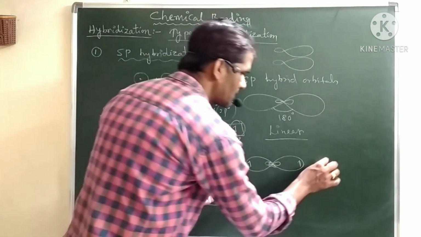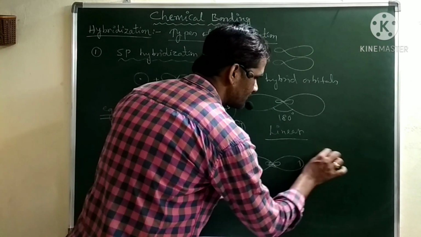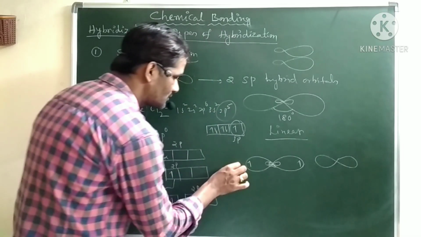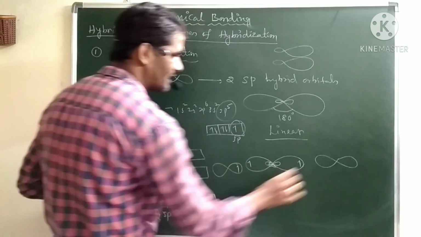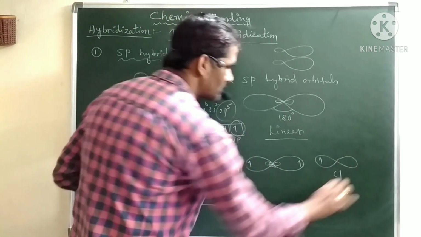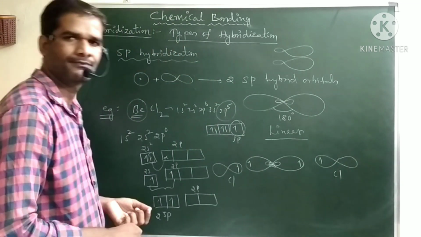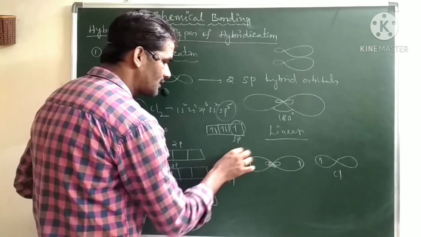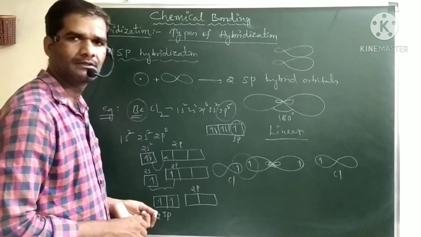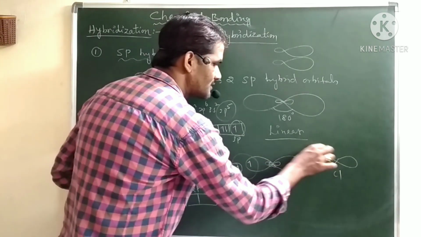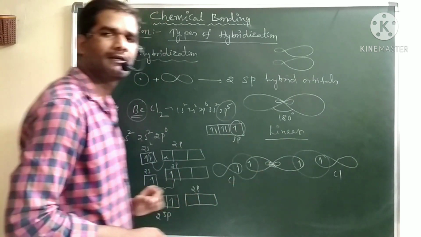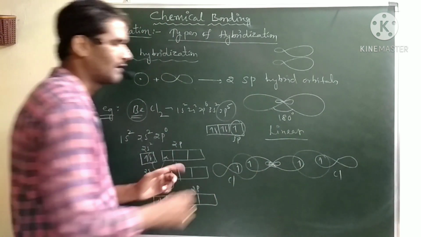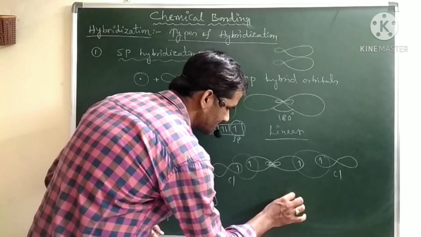What is the geometry of the p orbital? Like this. And the two chlorine atoms have two p orbitals, each with one electron. This is one chlorine atom and this is the other chlorine atom. Now this sp hybrid orbital and this atomic orbital will overlap each other, and this sp hybrid orbital and this p orbital will overlap each other, and they will form the bond in beryllium chloride like this.